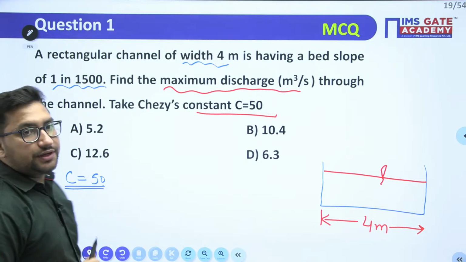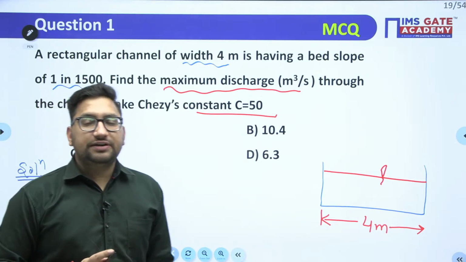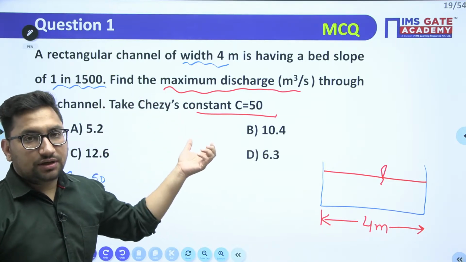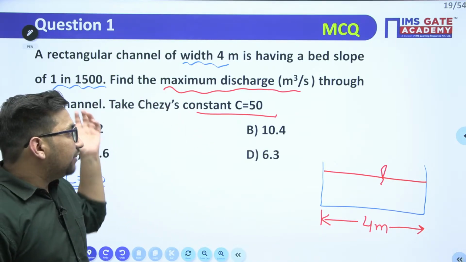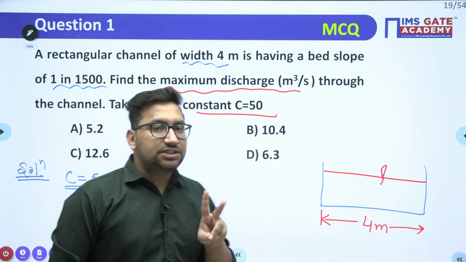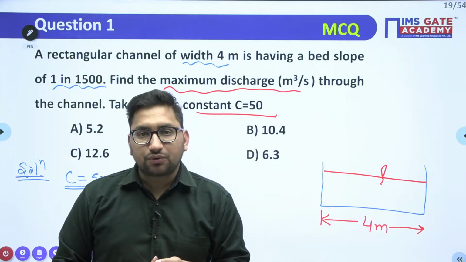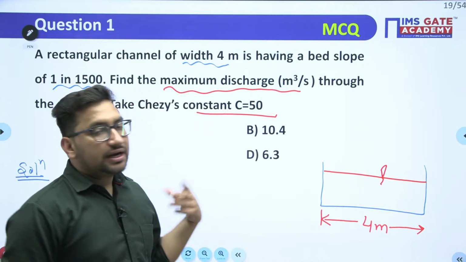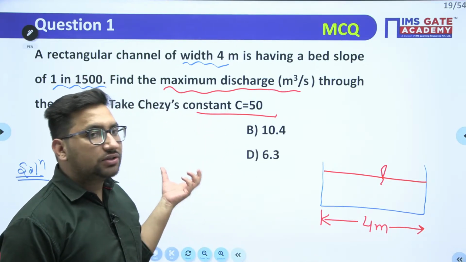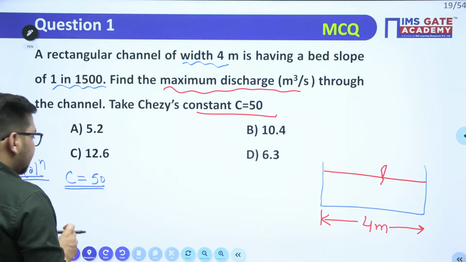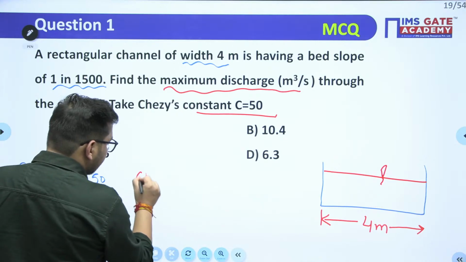It is equal to 50, right? So how to proceed with this type of question? Let's try to see. First, we need to find out the discharge. We know that we have two formulas for calculation of discharge. One is based on Manning's equation, second is based on Chezy's equation. If Chezy's constant is given, it is definite that we need to find the discharge depending upon this Chezy's equation. So if I write Chezy's equation for calculation of discharge,